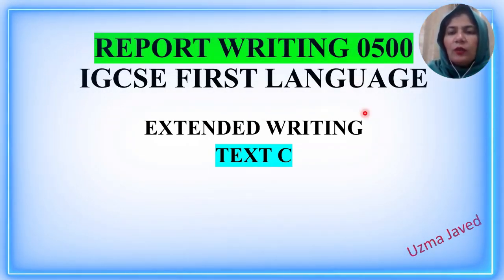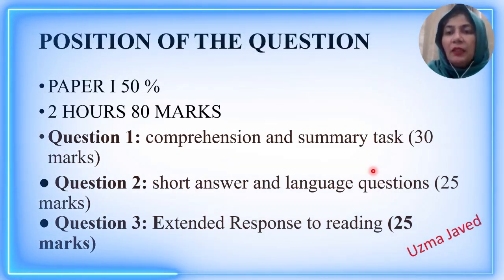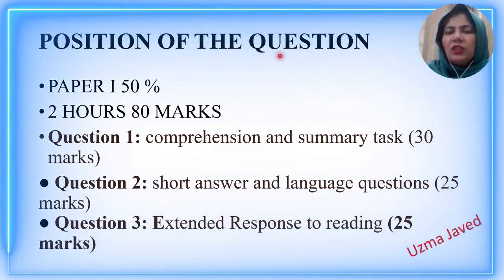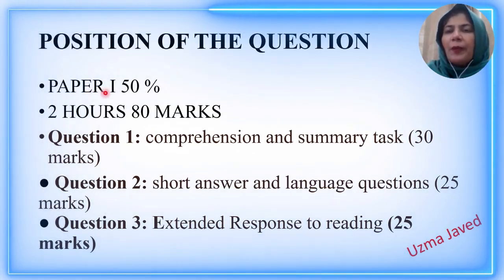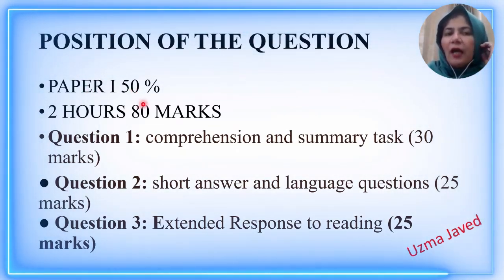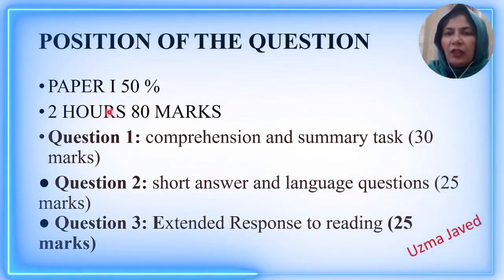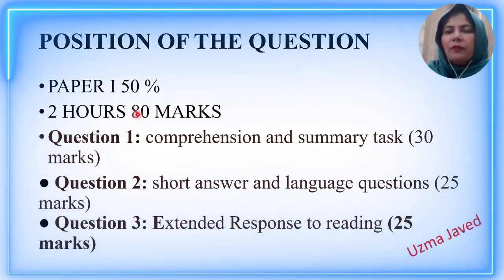And now let's look at the position of the question. Where will this question be placed in your paper? As far as the position of the question is concerned, this is part of paper 1 with the weightage of 50%. And the total marks for this paper are 80. Duration allotted for this paper will be 2 hours.